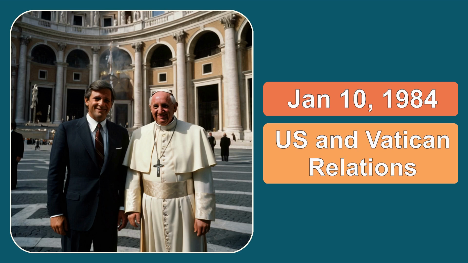Number 6. On January 10, 1984, the United States and the Vatican City, the center of the Catholic Church, established full diplomatic relations. This meant they had official government-to-government communication again. This was an important moment in their relationship and made it easier for them to work together on world issues.